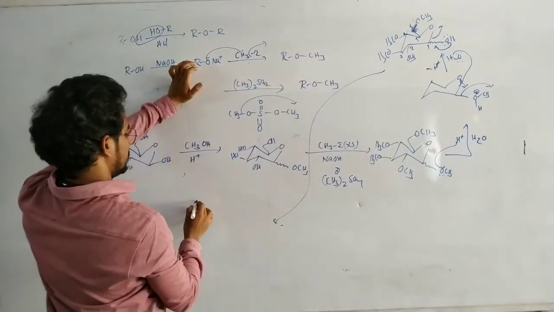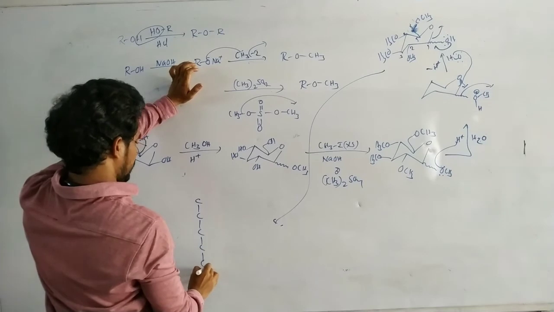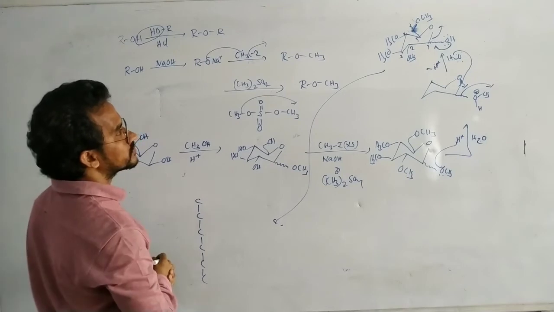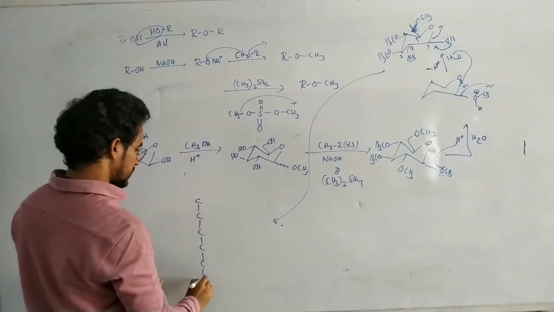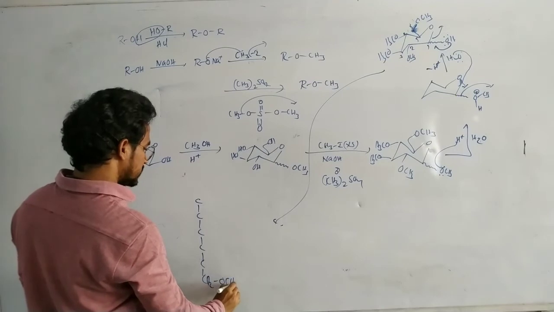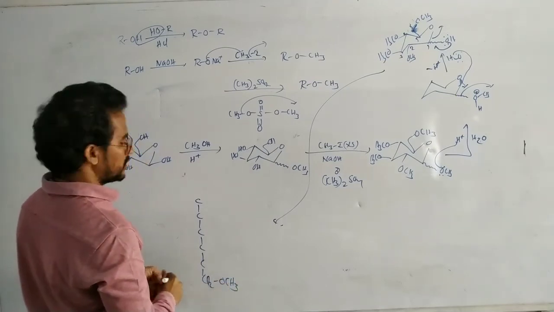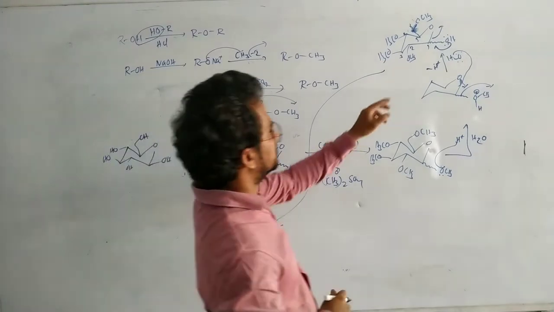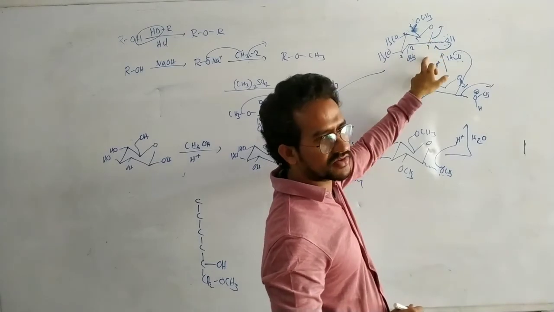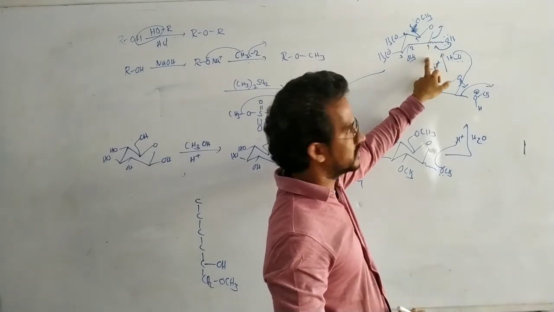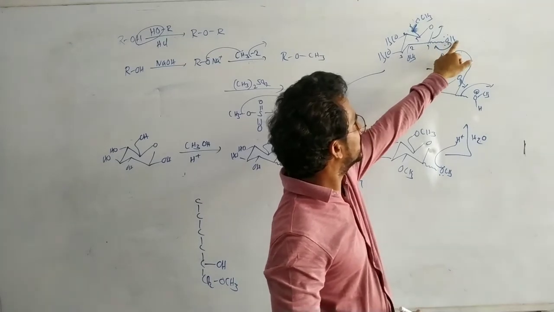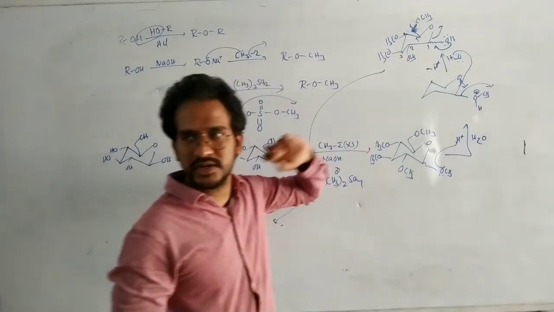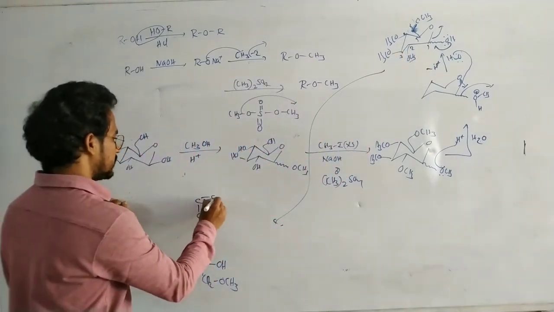So here 1, 2, 3, 4, 5, 6. On the sixth carbon, CH2OCH3. On the fifth carbon, there is an OH. You are breaking up this hemiacetal. This is converted to C double bond O, H plus transferred to O minus. That becomes the OH. That means here the first carbon is converted to aldehyde.